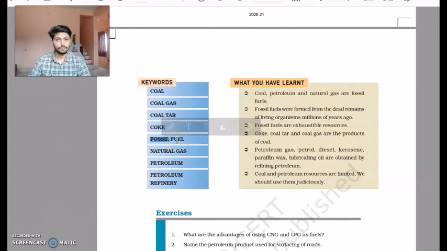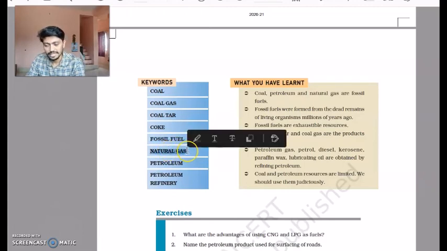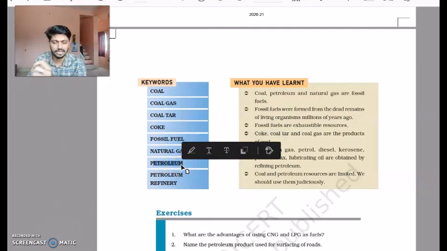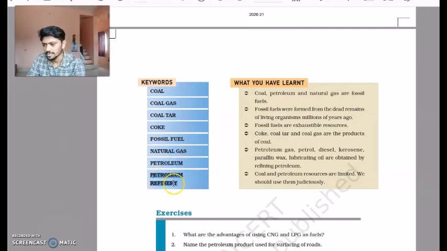Fossil fuels: the fuels that are derived from dead plants or animals are called fossil fuels. So coal is an example of a fossil fuel. Even petroleum and natural gas are examples of fossil fuels. Natural gas is another example of exhaustible resources. Petroleum is again an example of exhaustible resources. What is a petroleum refinery? Petroleum which is available from the seabeds is not pure. So we have to process it and refine the petroleum products. This process is called petroleum refining.